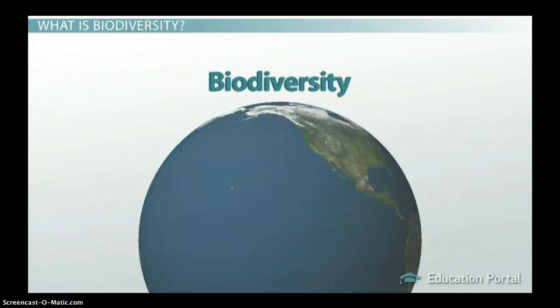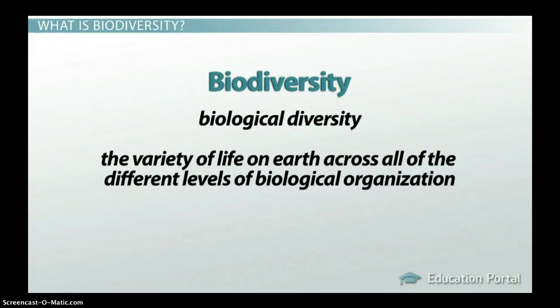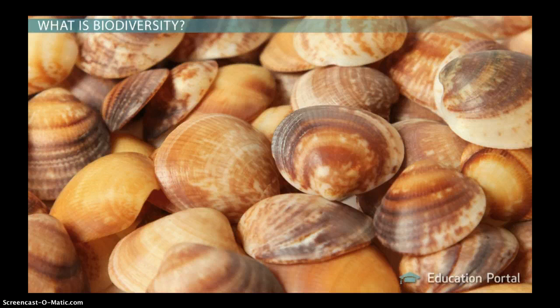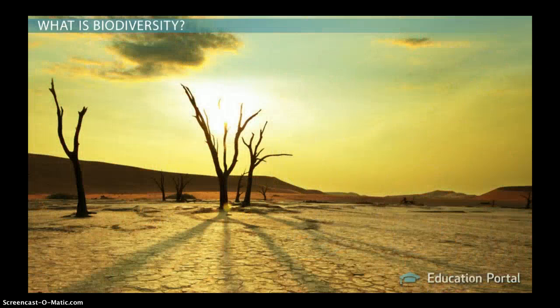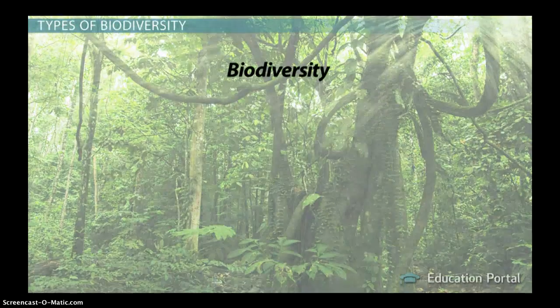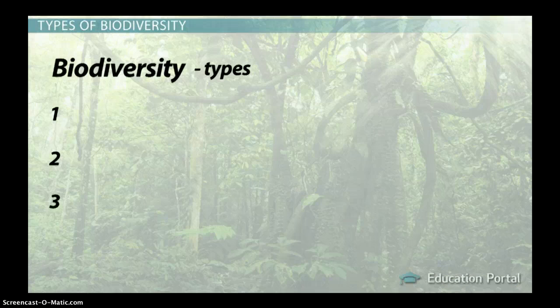Biodiversity, also known as biological diversity, is the variety of life on Earth across all of the different levels of biological organization. On a smaller scale, biodiversity can be used to describe the variety in the genetic makeup of a species, and on a larger scale, it can be used to describe the variety of ecosystem types. Biodiversity is a very broad term and is often divided into 3 types.